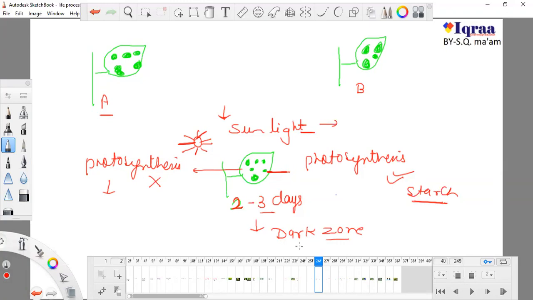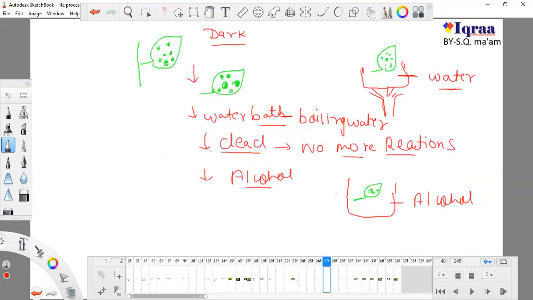And if we put these leaves in a dark zone, what happens? In the dark zone, this part does not have starch, and this green part will start working with its starch.